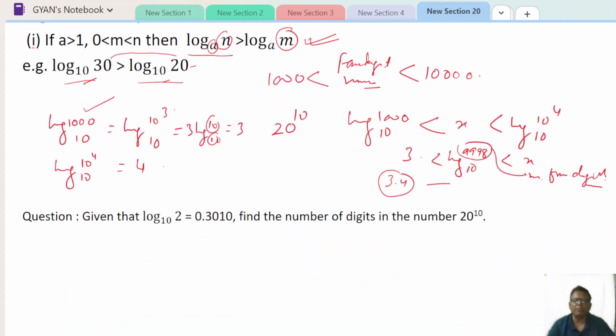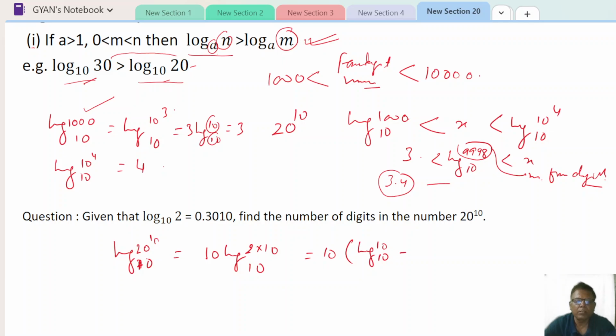So we will use this property here. Now we have to find the number of digits in this number. So take log of 20 to the power 10. That is equal to 10 log of 2 into 10. So that is equal to 10 into log 2 plus log 10.